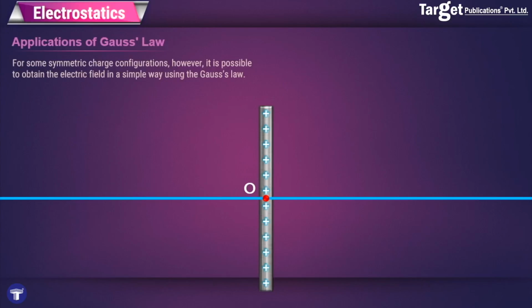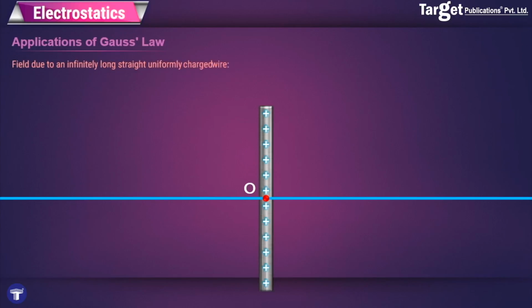So in this case, I want to find the electric field strength at a point P away from the wire. Let's say that the linear charge density of this wire is lambda, and I'm trying to find the electric field strength due to this wire at point P. Now, although we have drawn a finite wire, remember I am talking about an infinitely long charged wire.